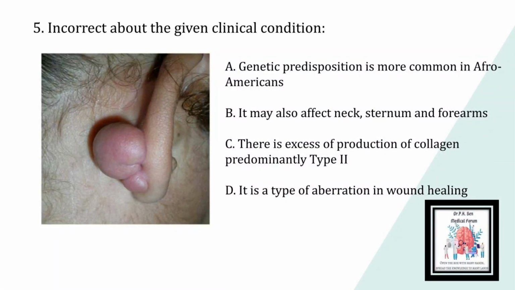Now we move on to the last question of the day, and it is another image-based question. Choose the incorrect option about the given clinical condition. Option A. Genetic predisposition is more common in Afro-Americans. Option B. It may also affect neck, sternum and forearms. Option C. There is excess production of collagen, predominantly type 2 collagen. And option D. It is a type of abrasion in wound healing.